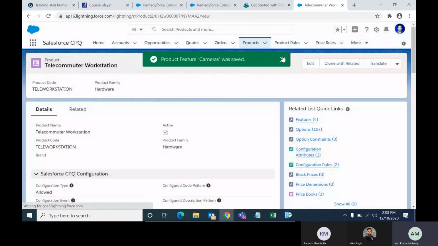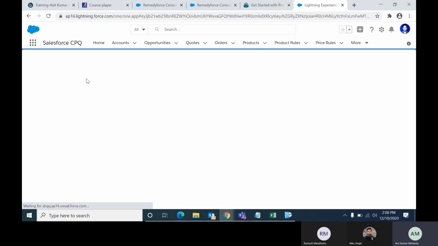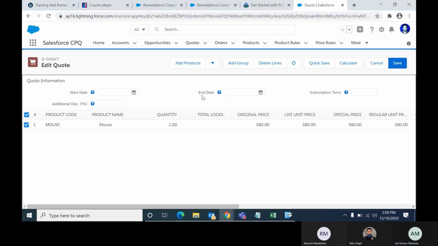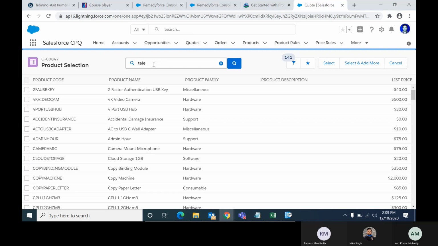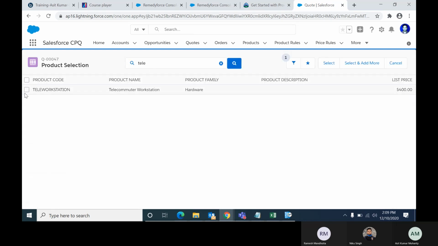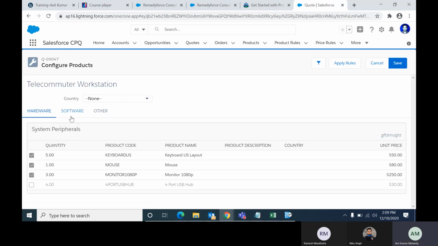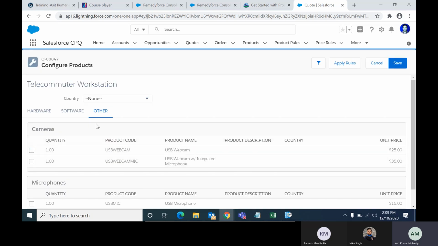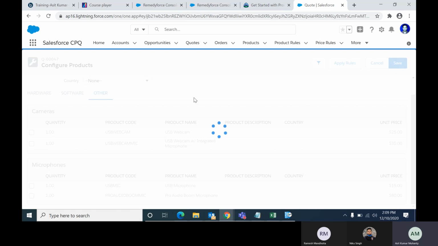Save. Now let me go back to the quote. Select the quote. Edit lines. Delete the existing product. Now add the bundle. Telecommuter workstation. Select. Now I am not selecting any USB hub. I'm going to the USB. I'm unselecting this one. No USB devices are selected. Now save.